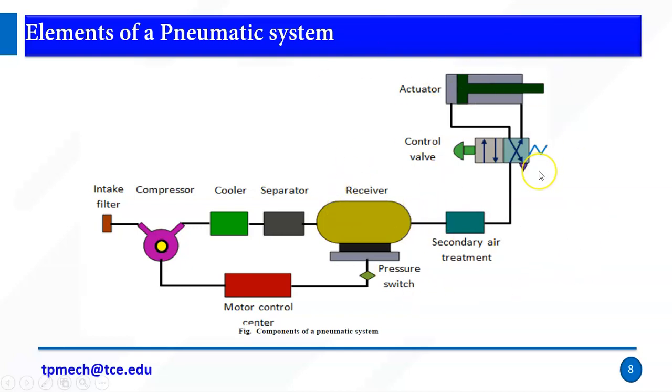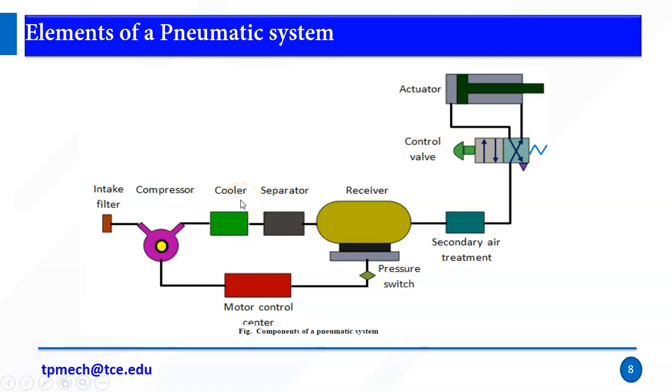Here also we have input as well as output, and we have a control system. In hydraulics, the input is the pump, but here the input is the compressor. In hydraulics, the pump is coupled with the electric motor. Here also the compressor is coupled with the electric motor, right? We have air treatment in three ways: primary air treatment, secondary air treatment, and another one at the intake at the beginning stage. So we have an intake filter, compressor, cooler and separator.